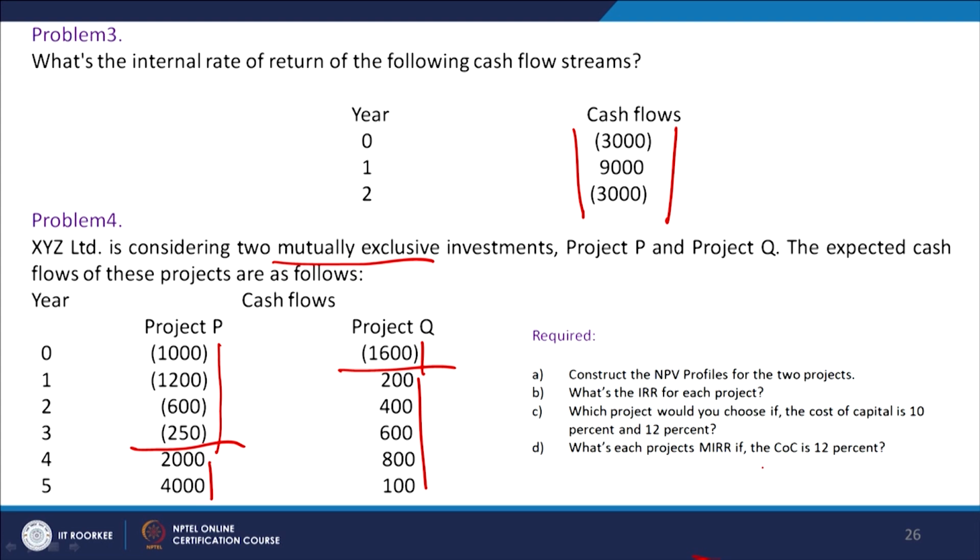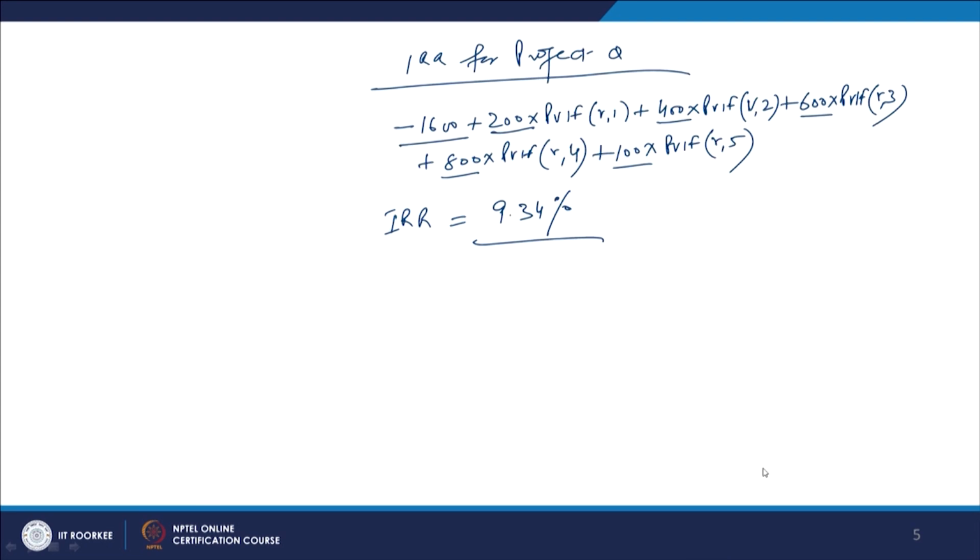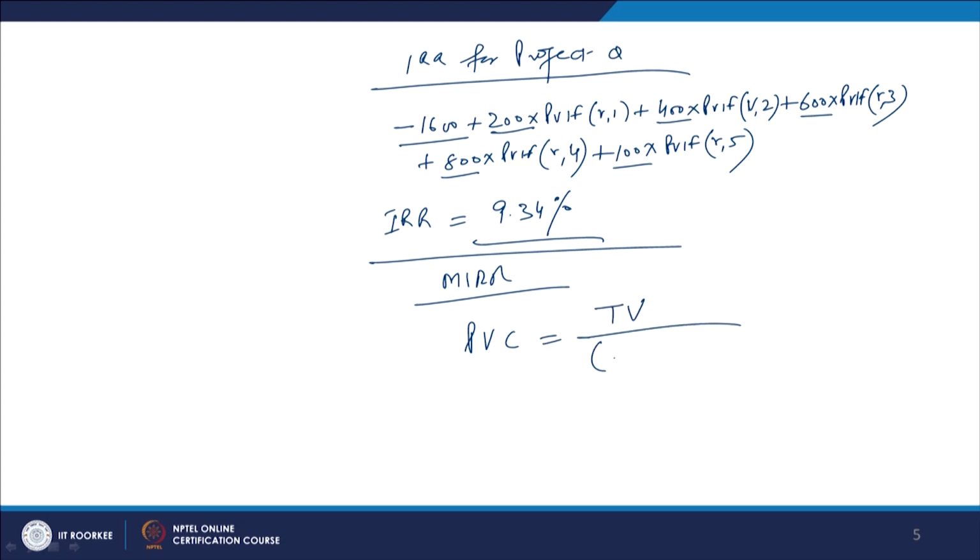So, what is the formula here for calculating the MIRR, the modified internal rate of return? The present value of the cost is equal to the terminal value of the cash inflows divided by (1 plus MIRR) to the power n. So, we have to calculate the present value of the cost, and we have to calculate the terminal value of all the inflows by compounding them at the given cost of capital, and from this we have to find out the MIRR.